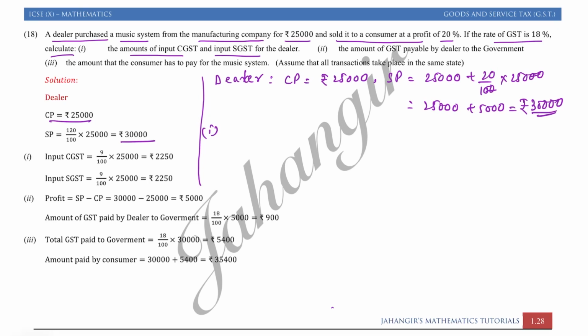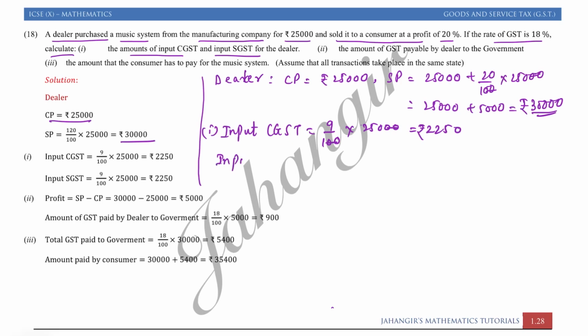Input word says tax on the purchase paid by the dealer. So dealer's input tax, input CGST. Total GST rate is 18%. So input CGST rate will be 9% of 25,000 on purchase. So 25 into 9, 225, 2250 is input CGST.